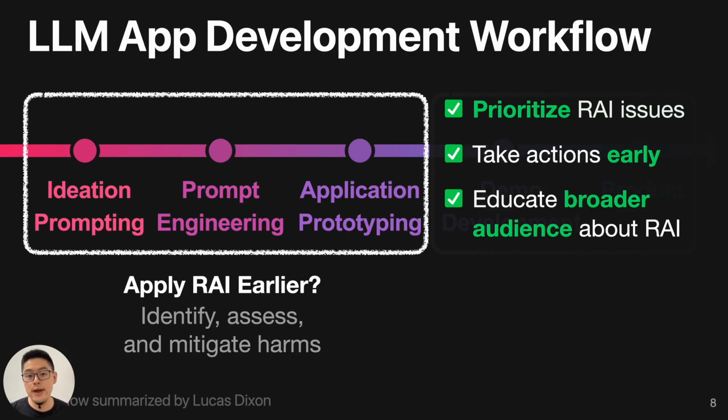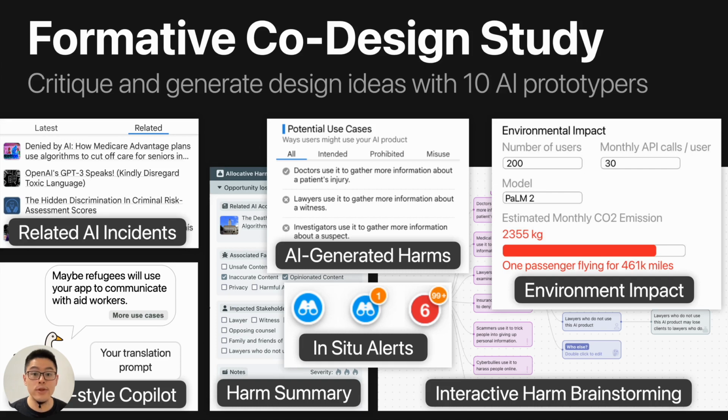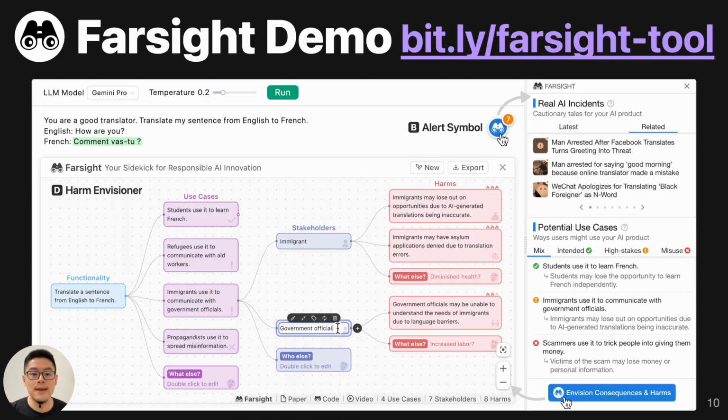To design and develop a tool that helps users foster their awareness about responsible AI, we conducted a formative co-design study with 10 AI prototypers recruited from Google. We got a lot of feedback about our existing design sketches and prototypes, and a lot of new design ideas. Using the feedback from the co-design study, we designed and developed Farsight, the first interactive in situ tool that can help users foster responsible AI awareness. Users can visit our tool through the link on the top right. And right now, we'll give a demo of this tool.